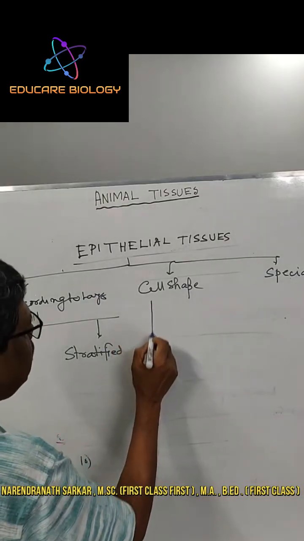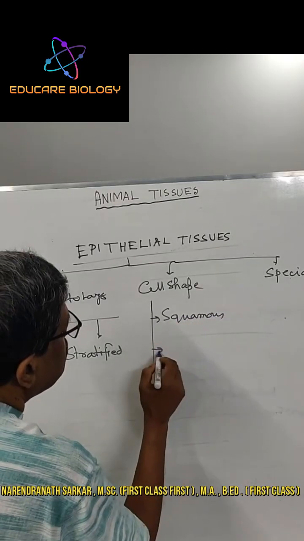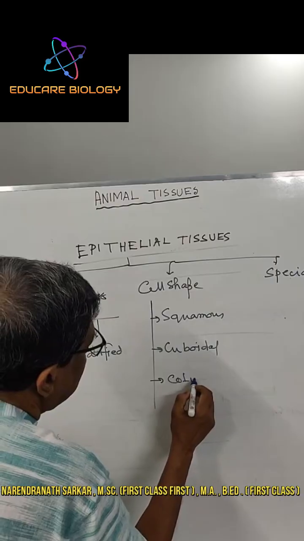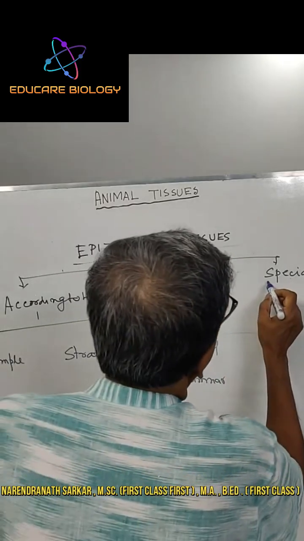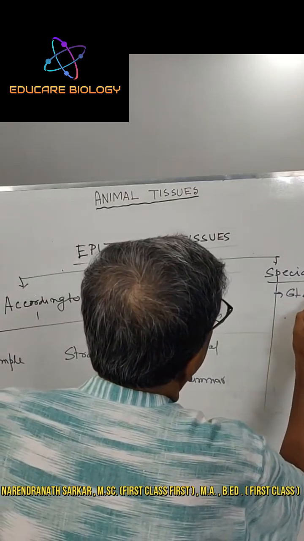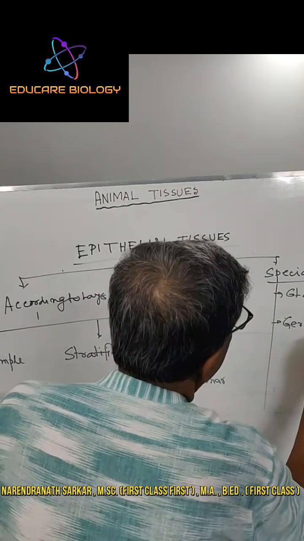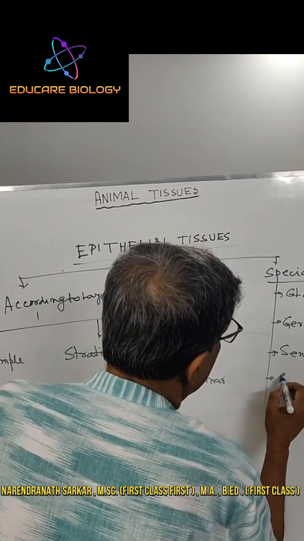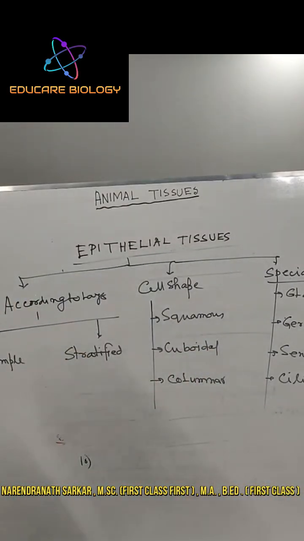According to cell shape, it may be squamous, cuboidal, or columnar. According to specialization, it may be glandular, germinal, sensory, or ciliated. There are several types of epithelial tissue.